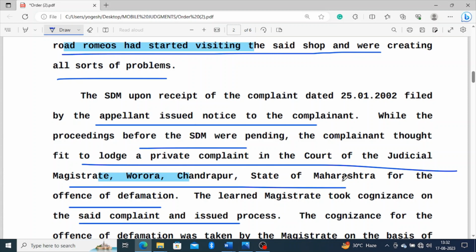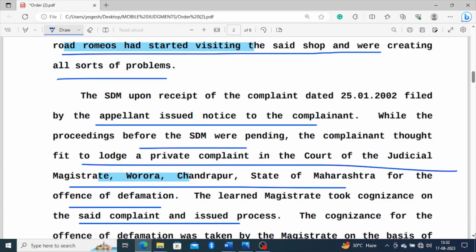It means some kind of counterblast complaint was filed by respondent number 2, who was also the complainant here. So when he filed a complaint, the CJM issued notices to the appellant, who is also the accused in that complaint.